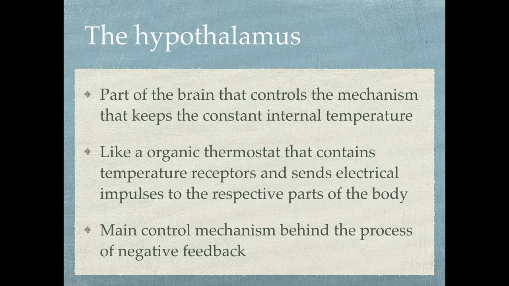Now, the hypothalamus. This is a part of the brain that controls the mechanism that keeps a constant internal temperature in our bodies. It acts like an organic thermostat that contains temperature receptors near the skin, like every nerve ending, and sends electrical impulses to the respective parts of the body. Now, its main control mechanism is a process called negative feedback.